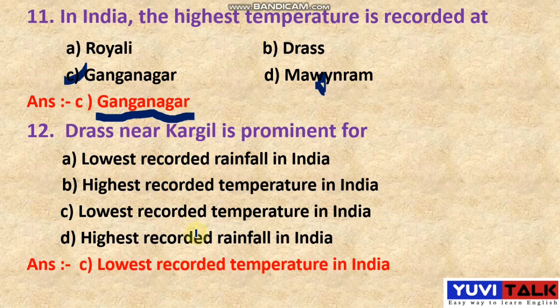I already discussed this question, but the same question they can ask in a different pattern. This is similar to the 10th question, I think. Lowest recorded temperature in our country. They gave the place name here, Dras near Kargil is prominent for what? They ask like this type. Sometimes you know the answer, but while they are asking the question, you get confused and make a mistake. So read the question properly, try to understand it, and then mark it in the OMR sheet. I hope you understood.